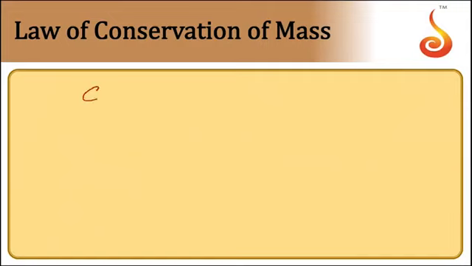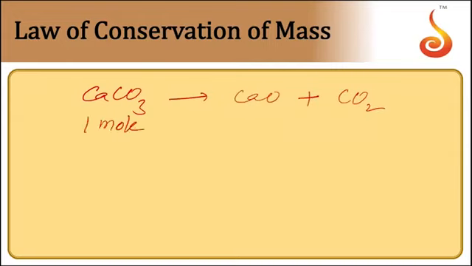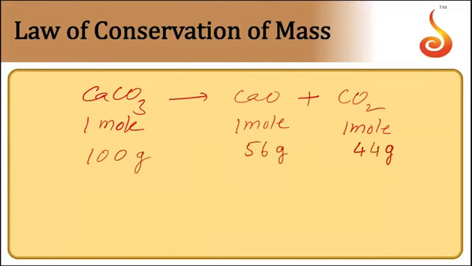Let us take the same example: calcium carbonate giving rise to calcium oxide plus carbon dioxide. In this reaction, 1 mole of calcium carbonate is giving us 1 mole of calcium oxide and 1 mole of carbon dioxide. 1 mole is equivalent to 100 grams here, 1 mole is equal to 56 grams, and 1 mole is equal to 44 grams. Now when you take the total mass of products, it comes to 100 grams. So the total mass of reactants is equal to the total mass of the products. This is the law of conservation of mass.